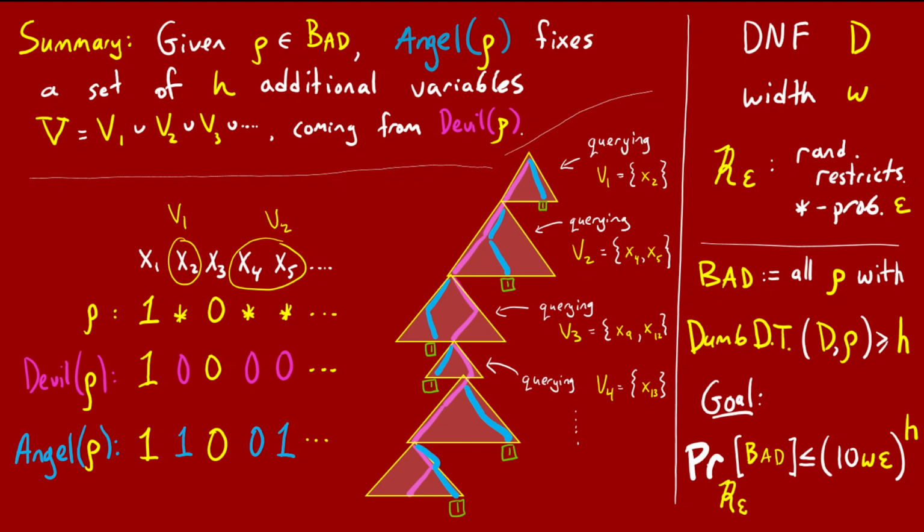This is the devil path, and it fixes some variables v1 in some annoying way, then it fixes some variables v2 in some annoying way, etc. We let V be the set of all h variables along this devil path. Finally, angel of rho is a restriction that extends rho by fixing all the variables of V in the good way, the way that takes them to leaves labeled 1.